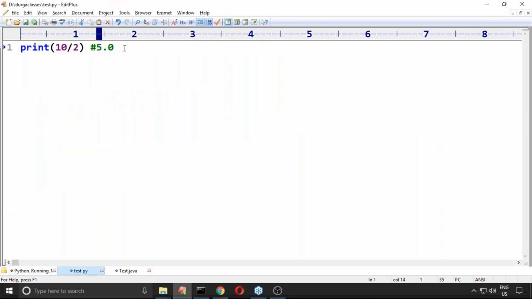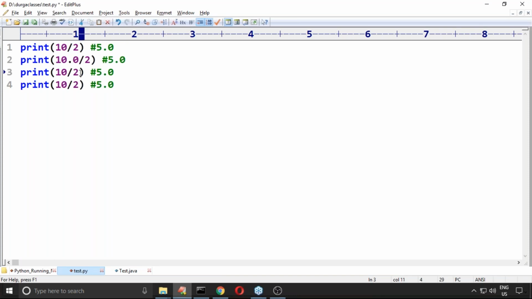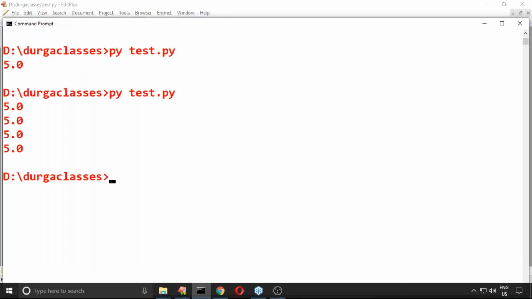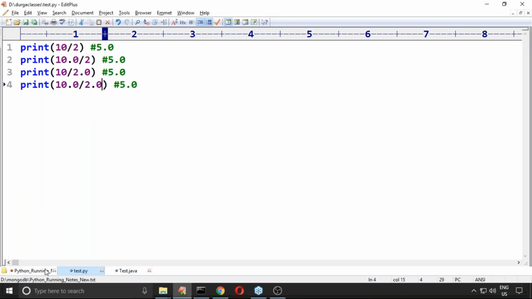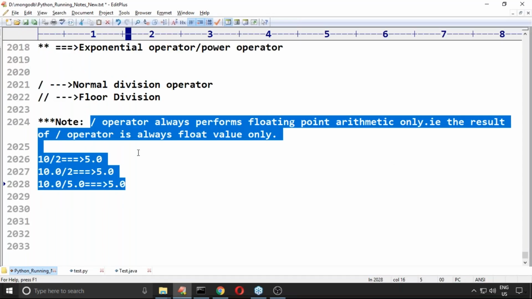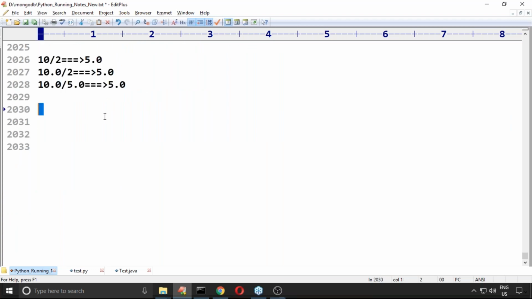Not only here, if you consider 10.0 by 2, or 10 by 2.0, or 10.0 by 2.0, the arguments are either int or float, the result is always float value only. 5.0. Any doubt?